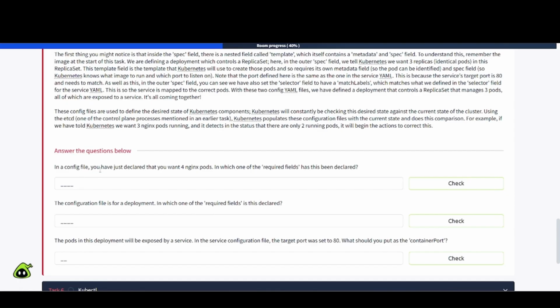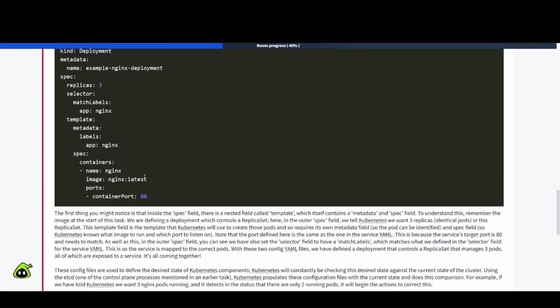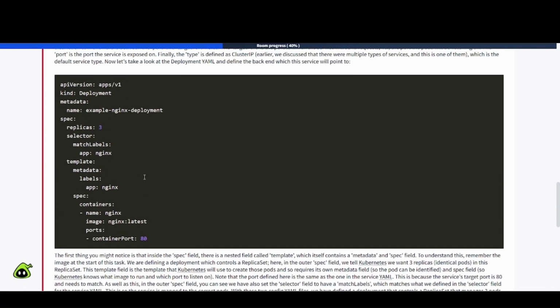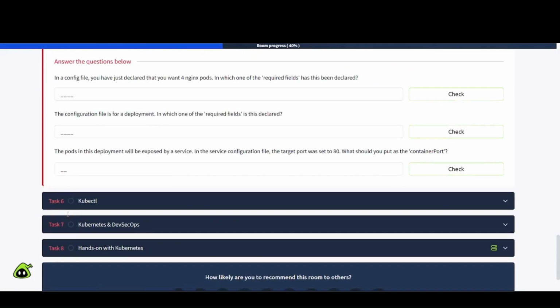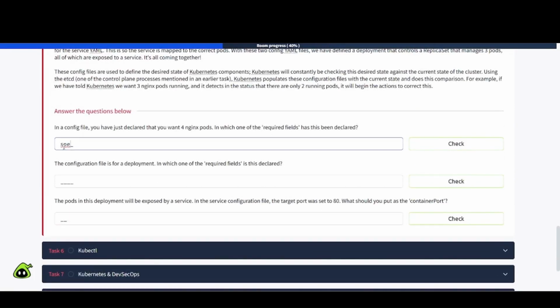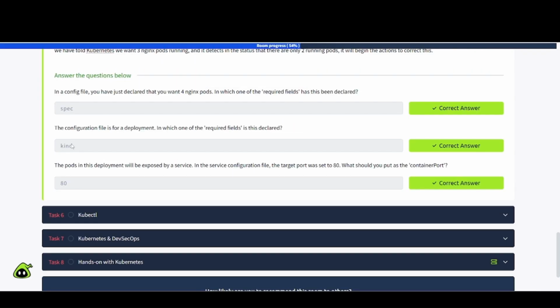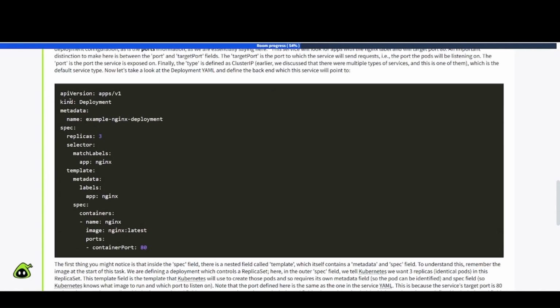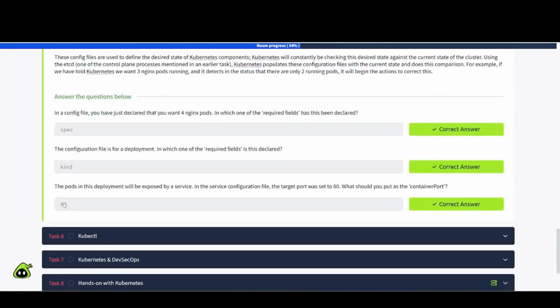In a config file, you have just declared that you want 4 Nginx pods. In which of the required fields has this been declared? So 4 Nginx pods, and I would say that needs to go into the spec field for that one. The configuration file is for a deployment. In which of the required fields is this declared? This one's going to be kind, so kind: Deployment, and then the last one's going to be 80, right?